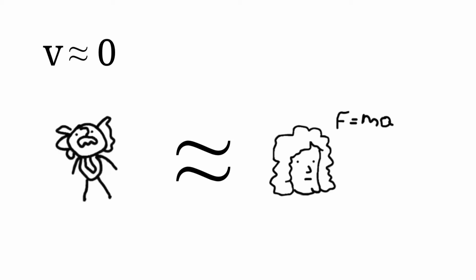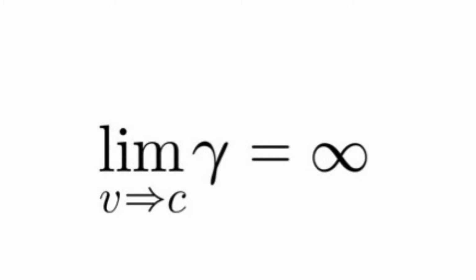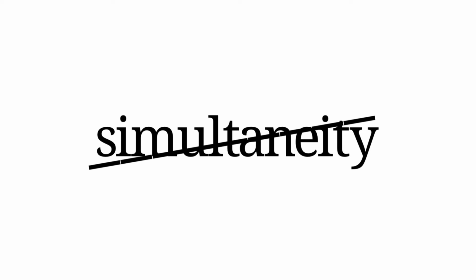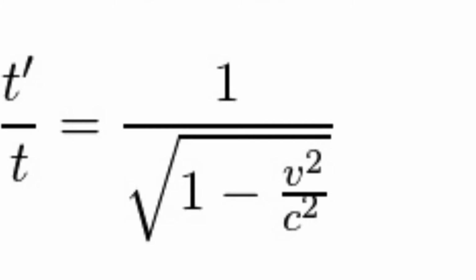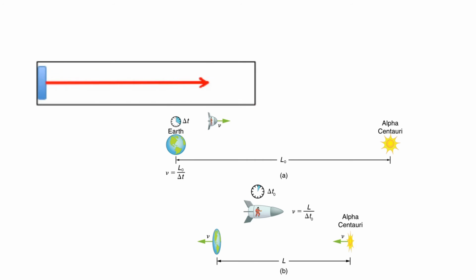At low velocities, the special theory is indistinguishable from Newton's laws. This is because as velocity approaches zero, the Lorentz constant tends to 1. However, as the velocities approach the speed of light, the Lorentz constant approaches infinity, resulting in some weird results at high velocities. First off, it implies that the concept of simultaneity no longer exists, as time can be scaled just as much as space in different reference frames. Time can also be slowed at high velocities from the perspective of outside observers. Finally, at high velocities, matter can also be squeezed from the perspective of another inertial reference frame.